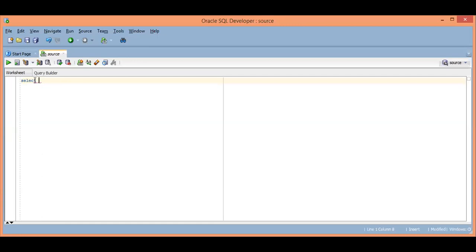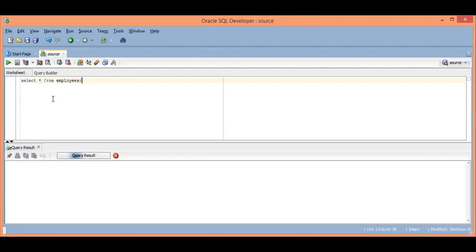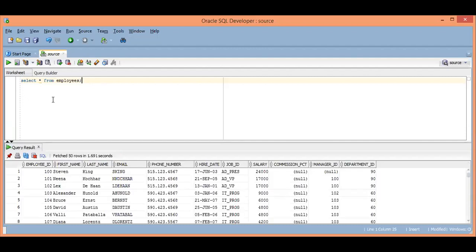Select star from employees. You can see below it is displaying the table data.